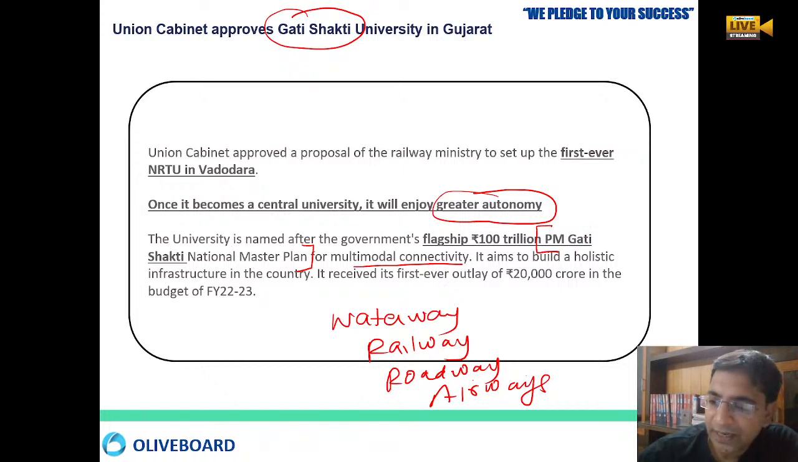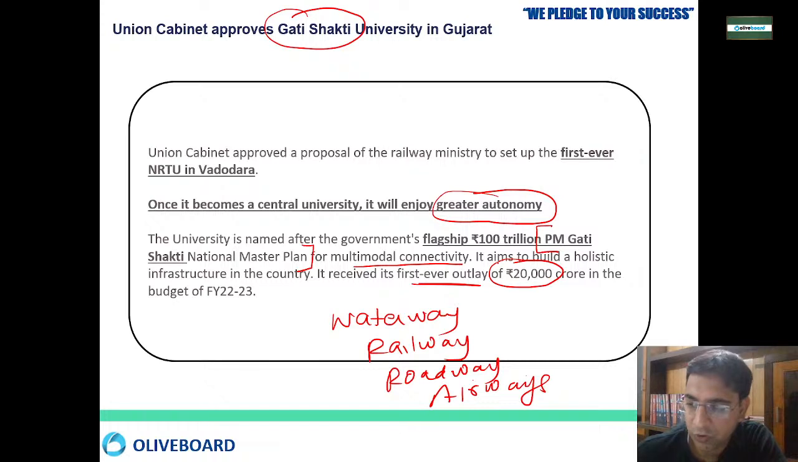Okay, so the main aim of this PM Gati Shakti National Master Plan is that we want to build a very holistic infrastructure, where everything is getting connected. All the railways, waterways, roadways, shipways, airways, everybody should get connected. This year the PM Gati Shakti National Master Plan has got its first ever outlay of rupees 20,000 crore in the budget. The government has to provide 100 trillion rupees for this whole master plan.